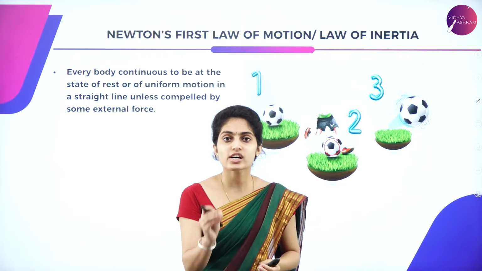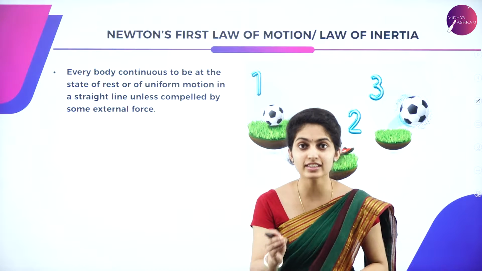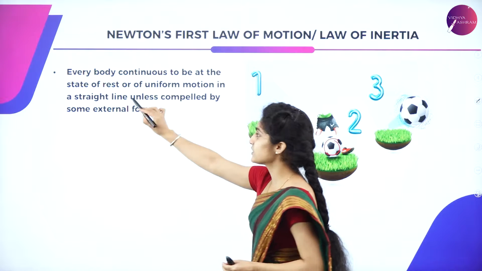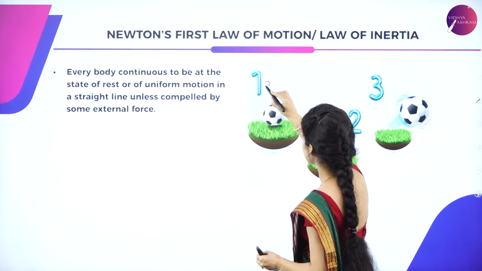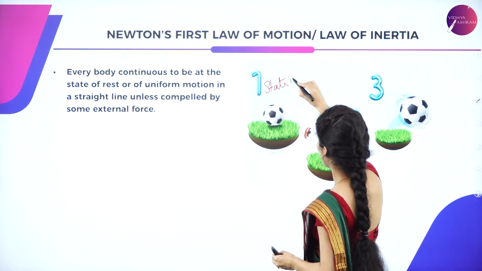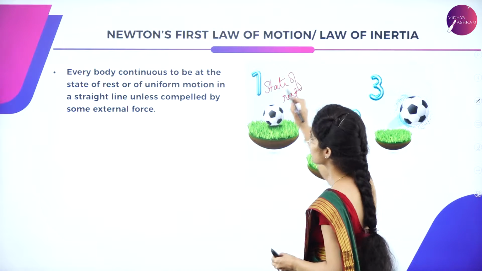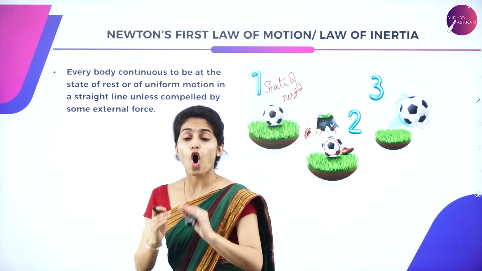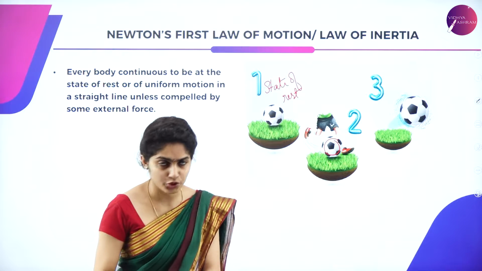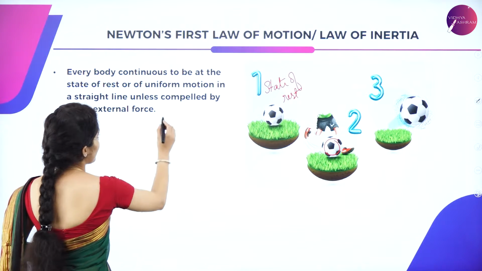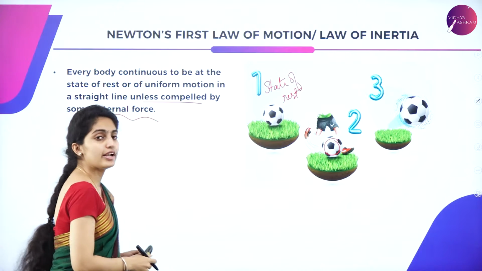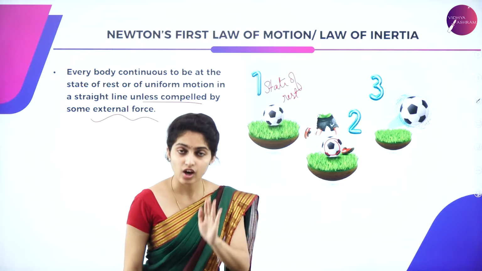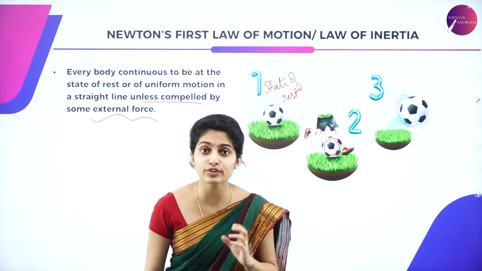So Newton's first law of motion is easy, and it states that every body continues to be at the state of rest or in uniform motion unless an external force is compelled on it. So, either an object will be in a state of rest or in a state of uniform motion.